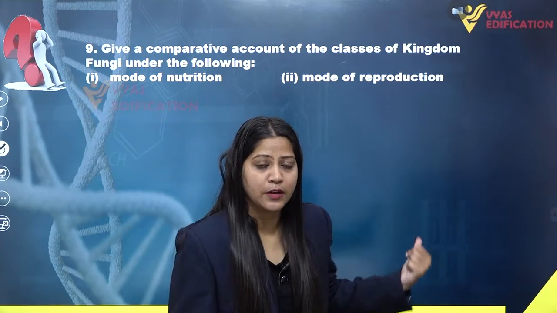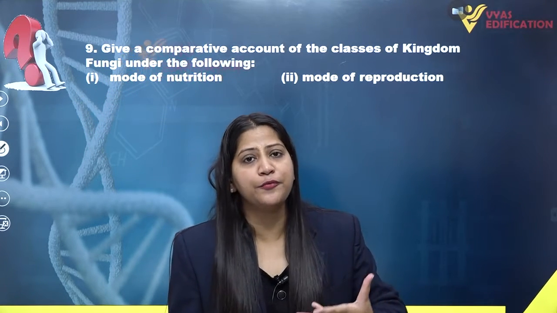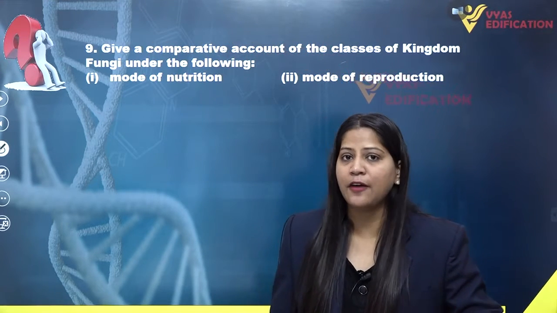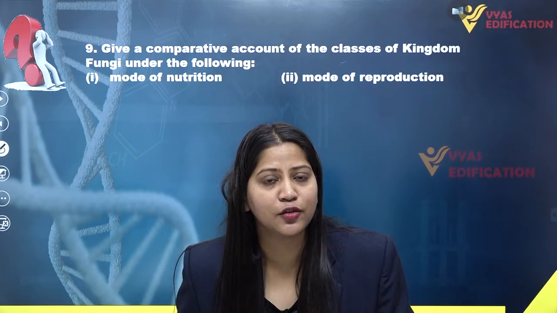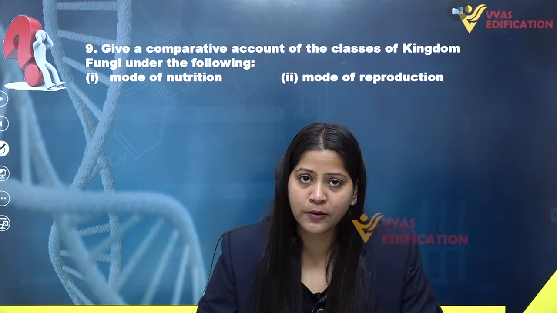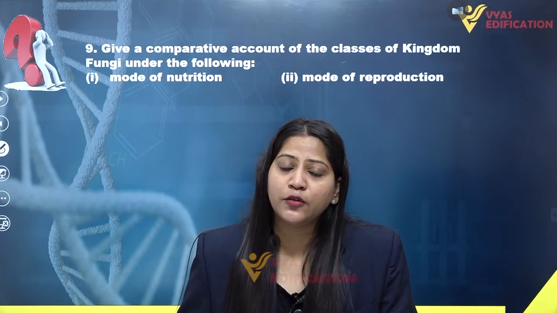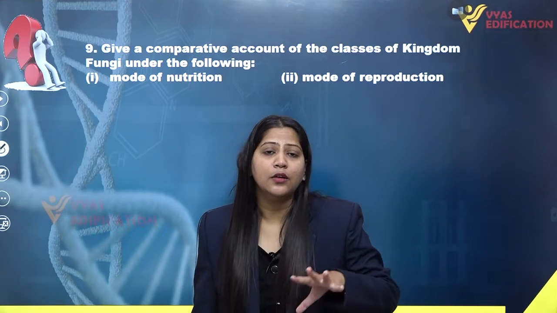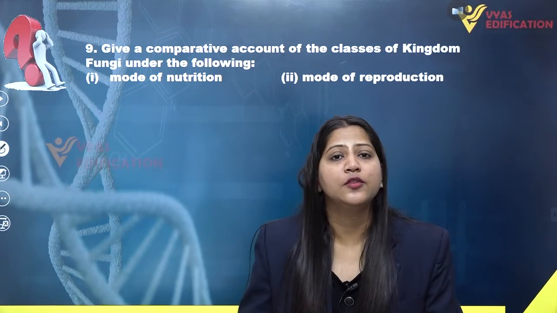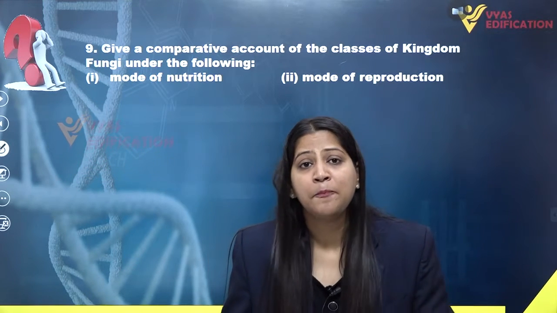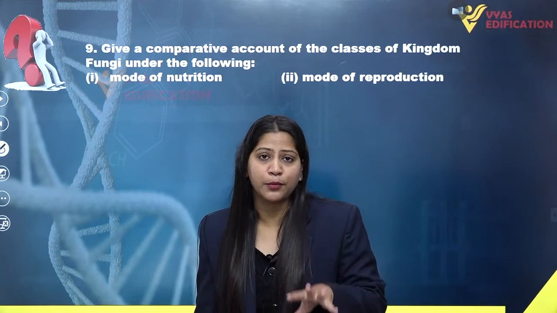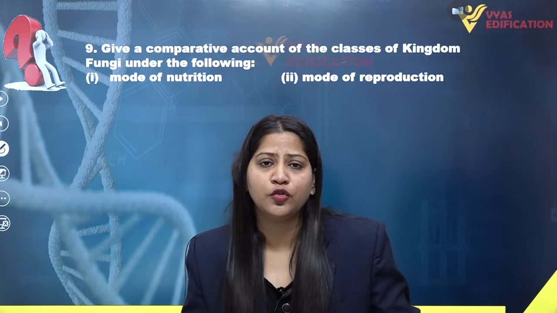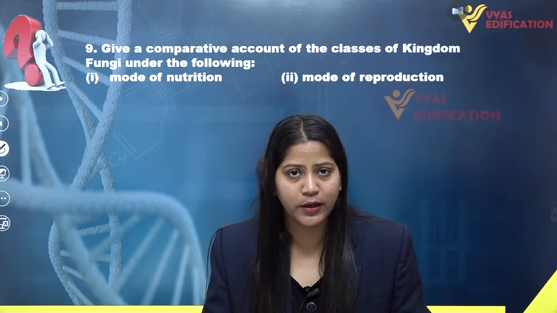Now if we talk about the mode of reproduction in the members of Basidiomycetes, we have basically two types of reproduction, that is asexual reproduction and sexual reproduction. If we talk about the asexual means of reproduction in Basidiomycetes, asexual spores are not produced. They cannot produce asexual spores. Hence, they are not capable of reproducing through asexual means because no spores which are asexual in nature are produced in them.